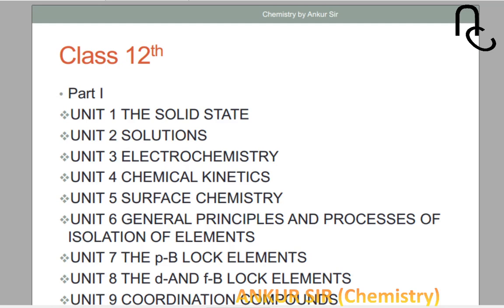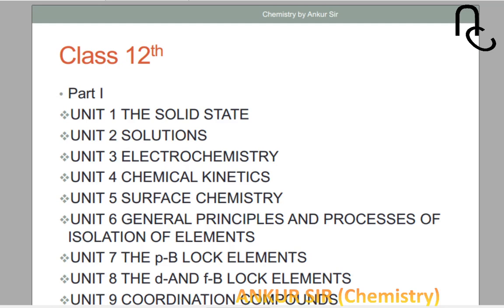Okay, the eighth topic is D and F block elements. That is all about how many elements there are, which important elements there are in D block and in F block, and what the important compounds of those elements are. This is a theoretical chapter but completely easy.